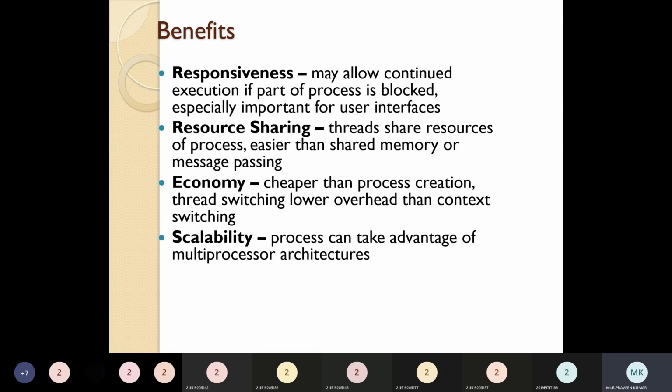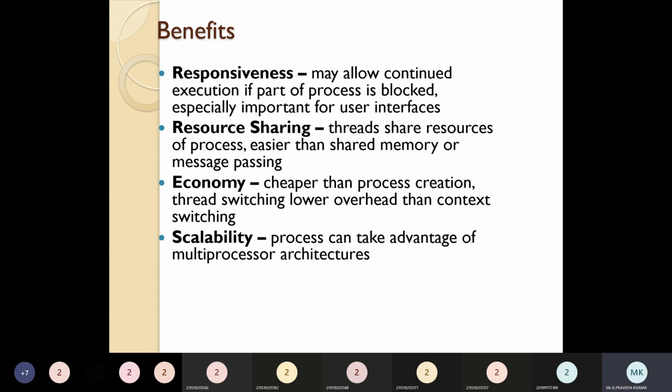Next, the third one is economy. Creating a thread costs less than creating a process. Context switching is the most important thing, and that is a major disadvantage in the process. Context switching means if one process initiated a task and another process requests based on priority, switching to that other process is called a context switch, because all the resources have to be switched and many things have to be done. Because of that heavyweight process, context switching in the process costs more.